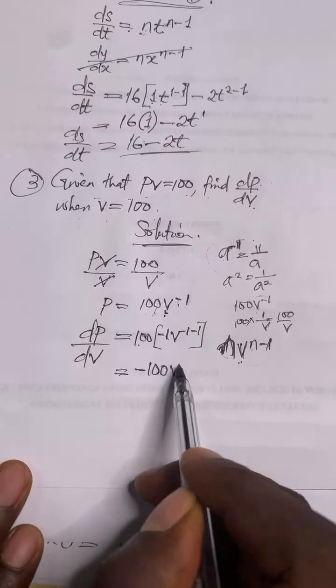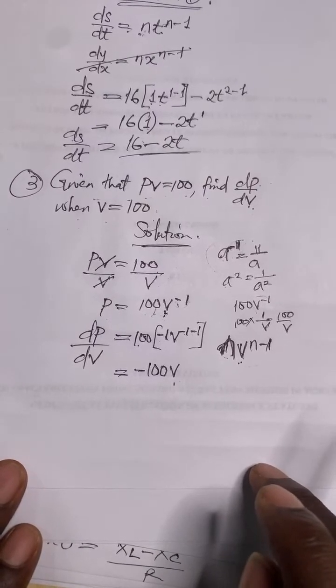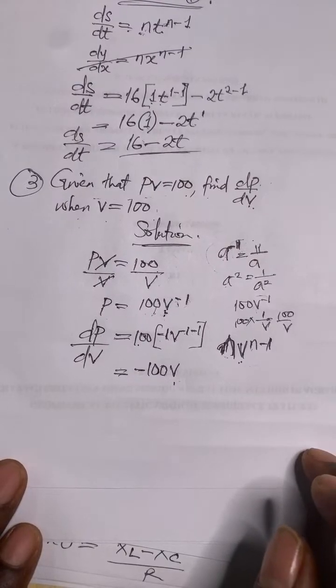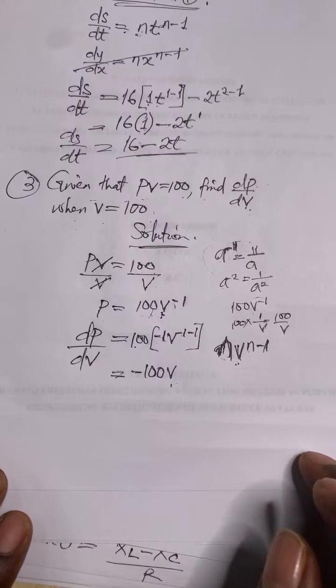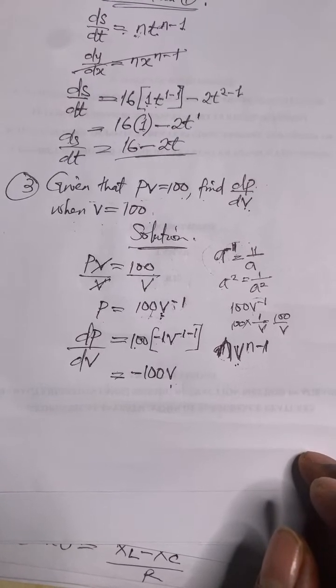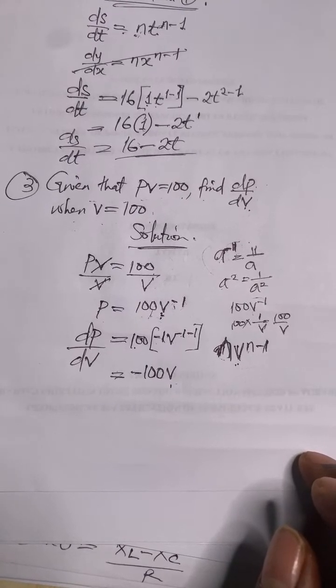Then v to the power of negative 1 minus 1 will give you what? Everybody put the answer in the comment section. What is minus 1 minus 1?